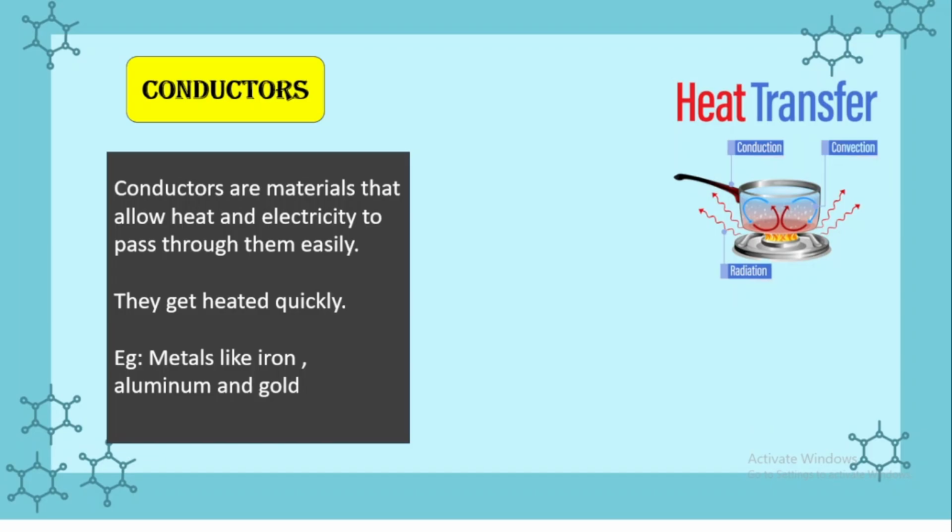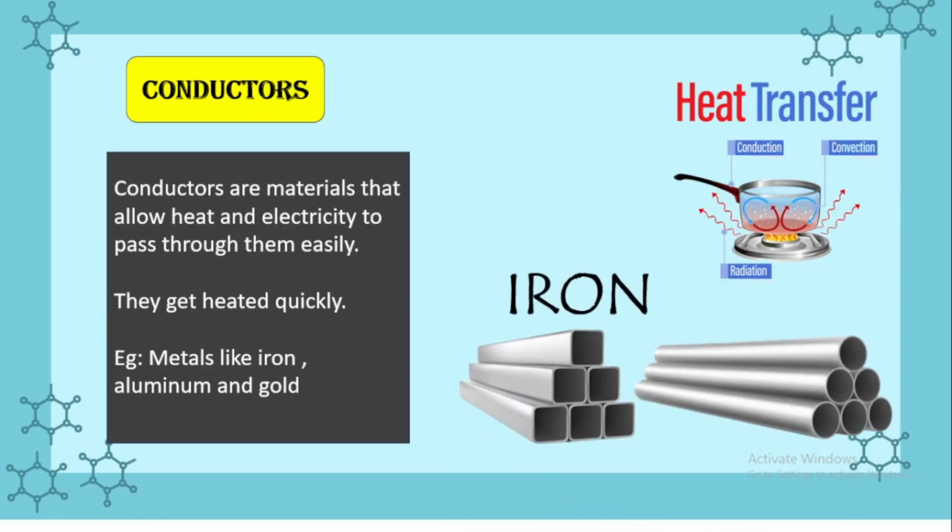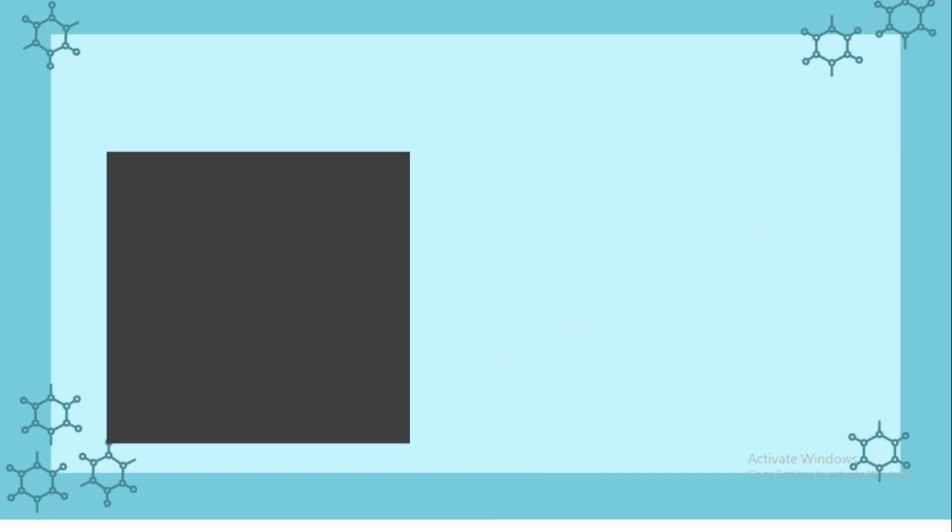As you can see in the image, here is the image of heat transfer where we can see different forms of heat transfers like radiation, conduction and convection. All these are happening because the metal container is allowing the heat to pass through it. That is, the container is a good conductor. We also have examples like iron, which is also a good conductor.